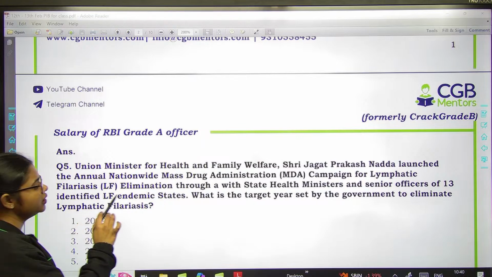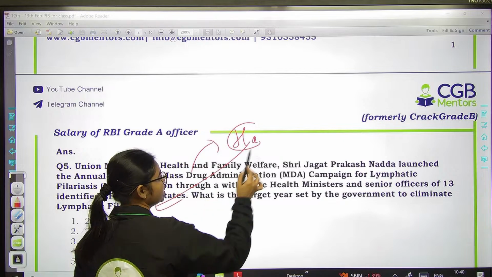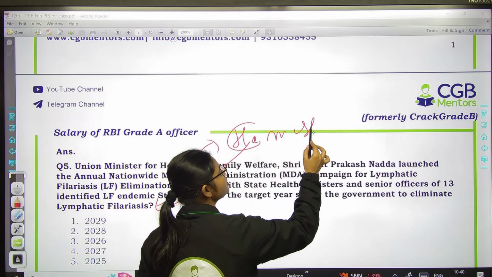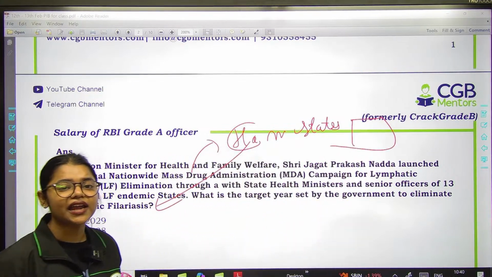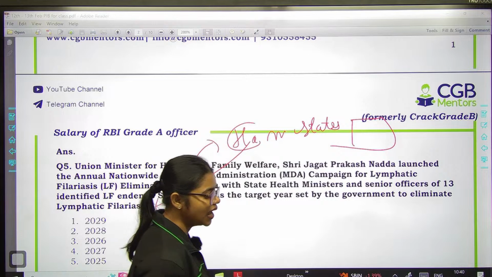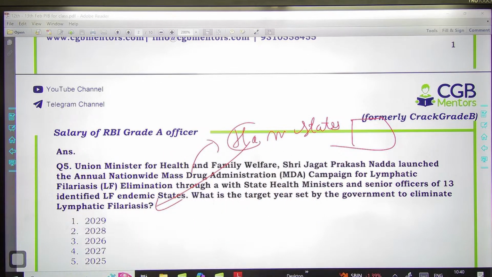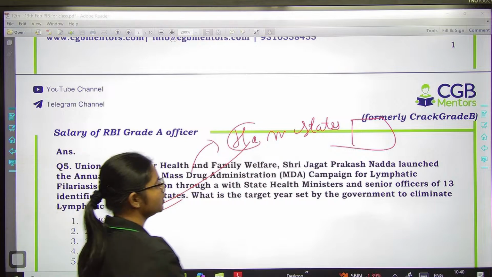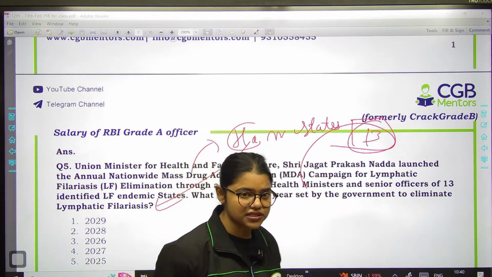And now you have to tell me how many states are endemic to this particular disease. How many states? I'm talking about states. In how many states is this disease endemic? Yes, very good. So we have 13 endemic states to this particular disease, right?